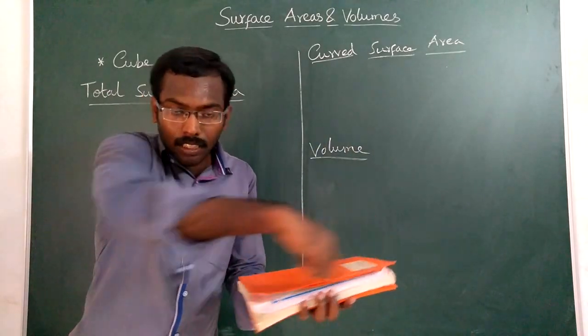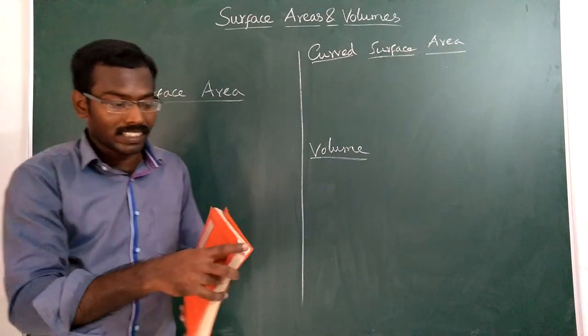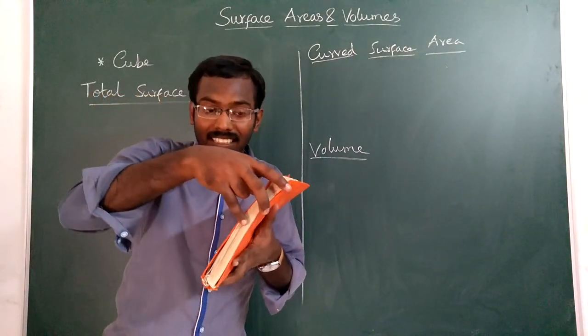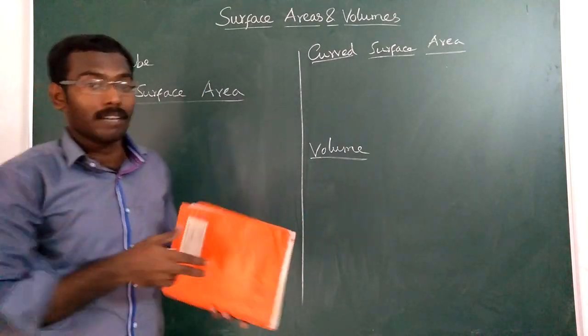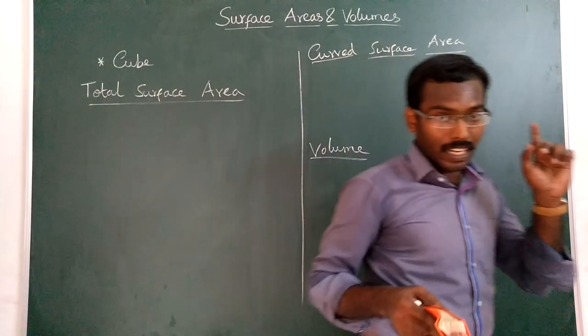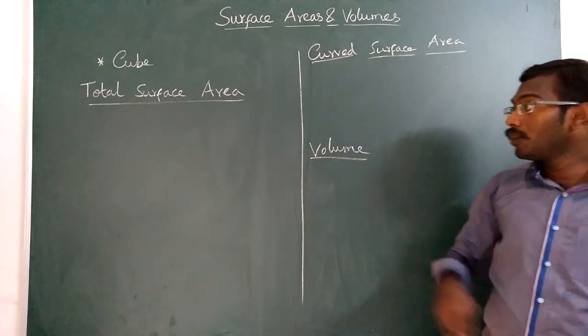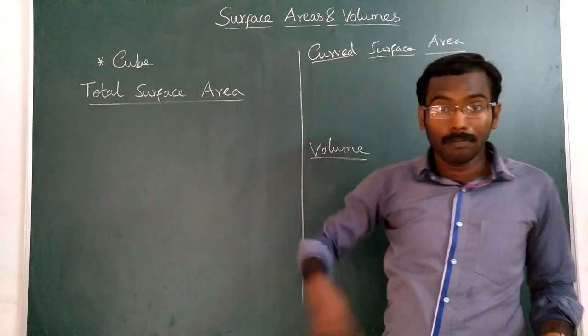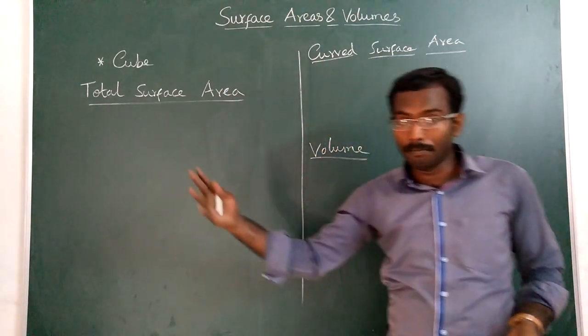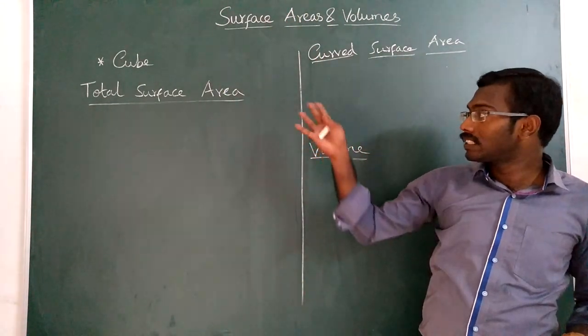Now in addition to length and breadth, it gains some height, that is thickness. Now it became a 3-dimensional shape called cuboid. What I am trying to say, you can derive these formulas of 3-dimensional shapes from the formulas of 2-dimensional shapes itself.